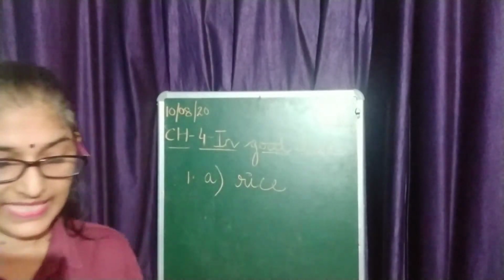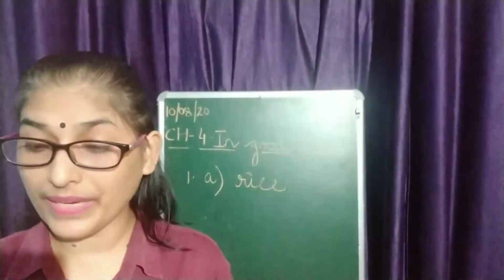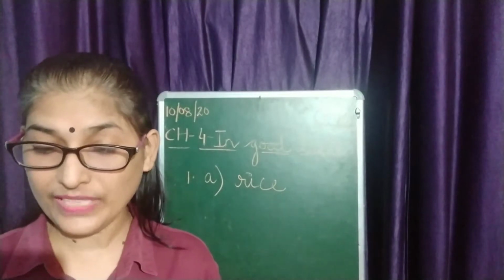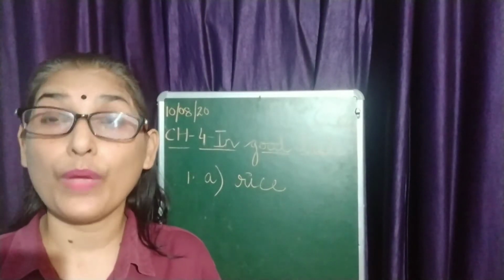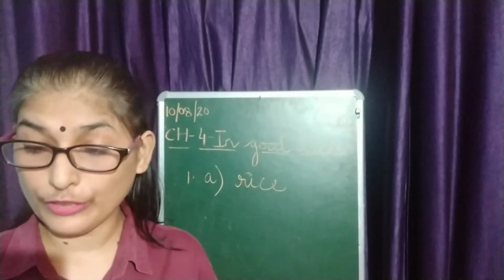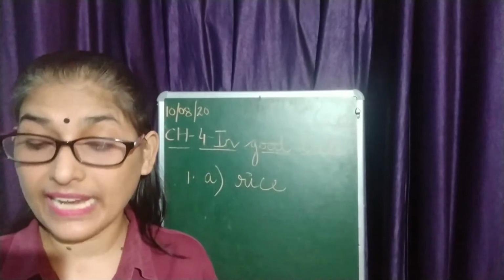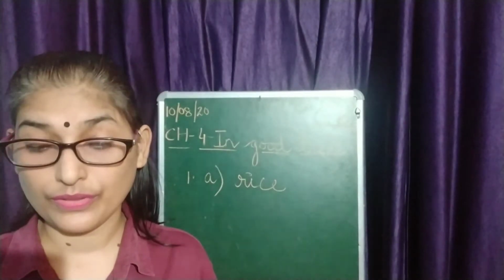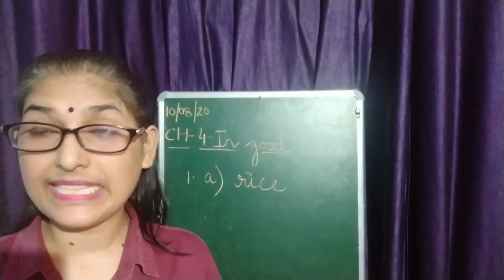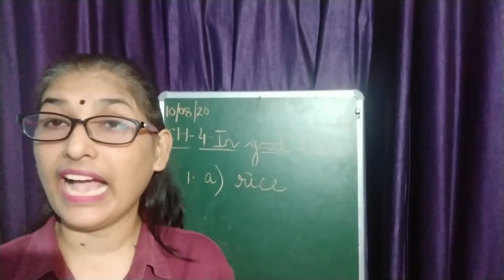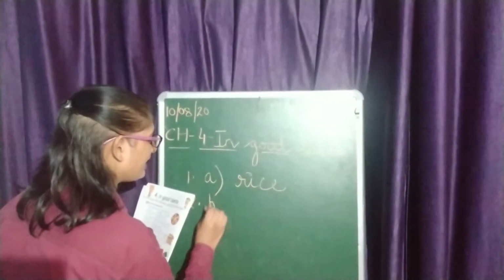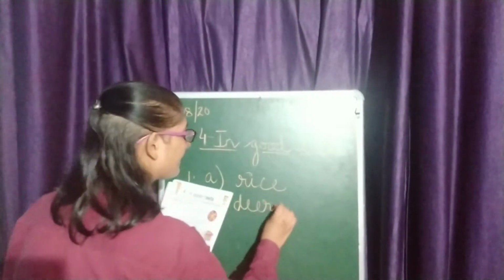Yes. Now let's see the next one. Which animal's meat is called venison? The options are A, buffalo, B, deer, C, fish. And the correct answer is B, and that is deer.